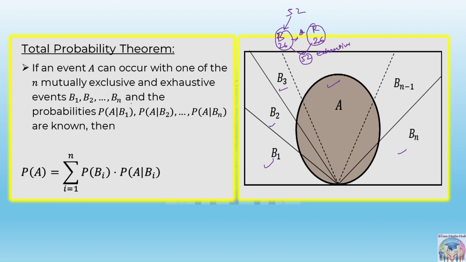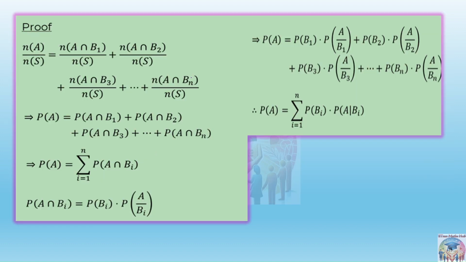Then it is given that if we find the probability of A given B1 and the probability of A given B2, then the total probability of A can be written as the sum of probability of Bi into probability of A given Bi. Bi is nothing but the index we are using, right? Suppose n events are there, so i can vary from 1 to n. All right. So similarly we can do the proof of this also.